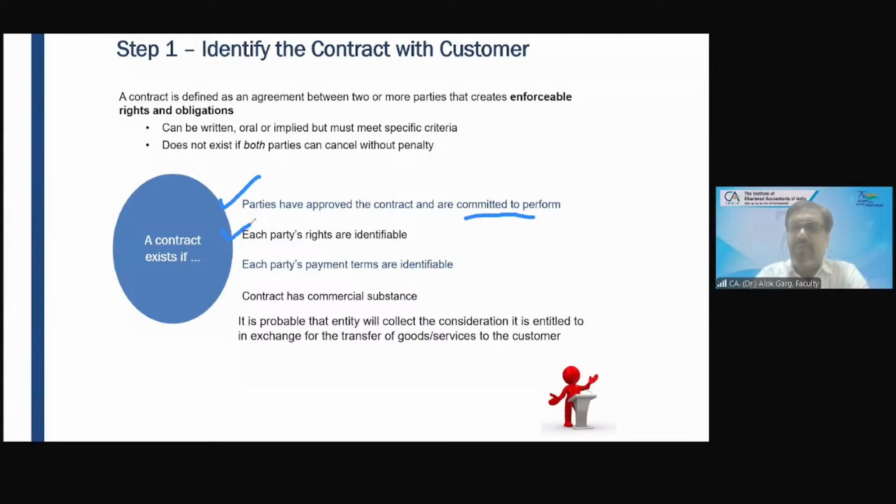For example, recently I got my house renovated. So I went to Fenesta. Have you heard about Fenesta? They provide UPVC windows and glasses. Fenesta is a company. I went to Lesso also. Lesso is again a company. When I went to Lesso, the dealer told me that we accept cash also. But Fenesta says that no, we will only accept money either by UPI or through banking channels, UPI, credit card, NEFT. So it means each party's rights are identifiable, right?